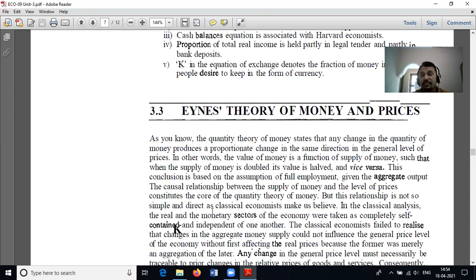This conclusion is based on the assumption of full employment and given aggregate output. So the causal relationship between the supply of money and the level of prices constitutes the core of the quantity theory. But this relationship is not so simple and direct as the classical economists make us believe.